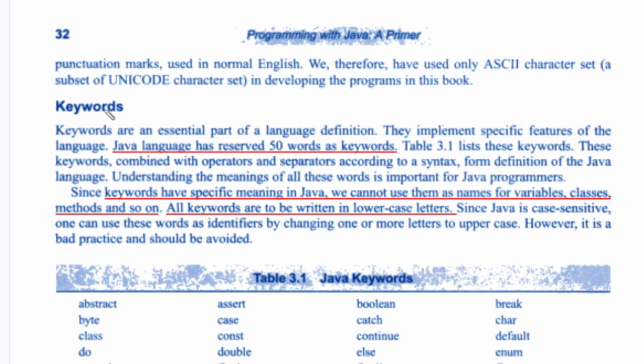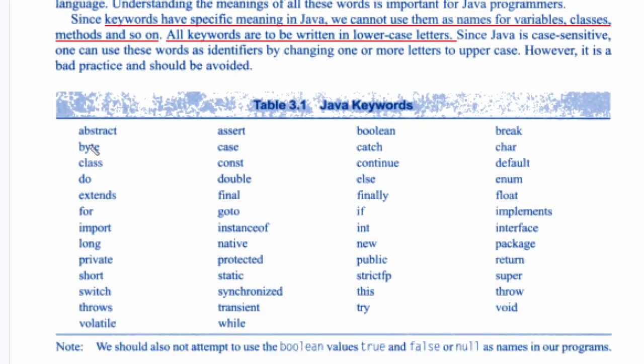Java keywords have a special meaning, so we cannot use them for naming any other elements. Some of the keywords are listed here. These are some of the keywords we use in Java. For example, int. We cannot create a variable called int because it's a data type. Similarly, we have the keyword for. We cannot give any variable name as for, or create a class using for.